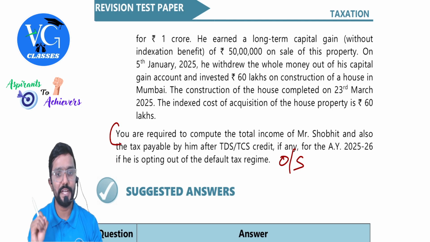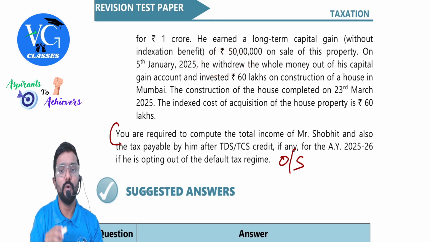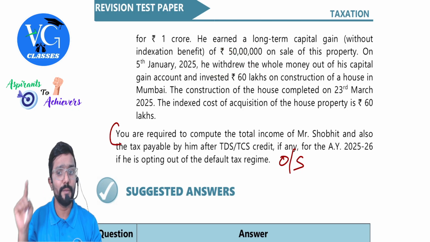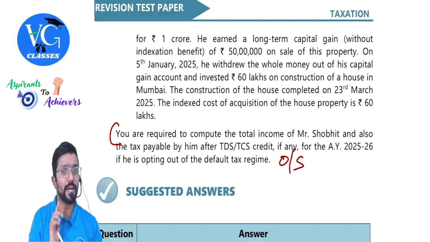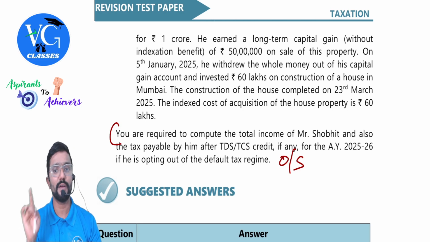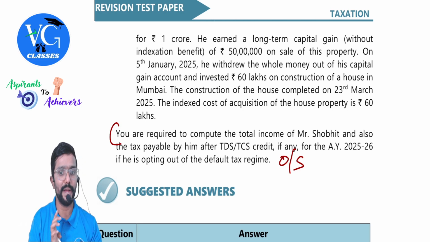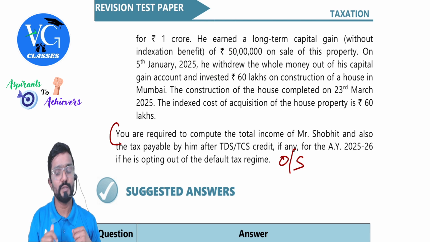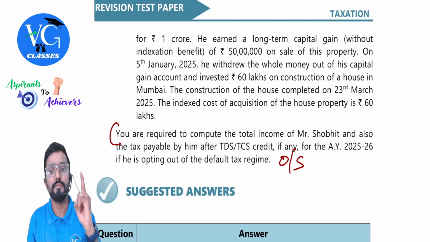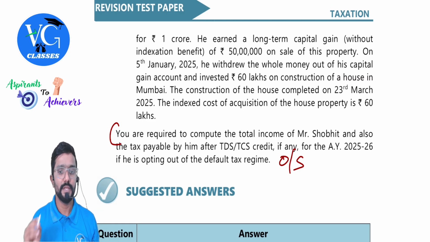On sale of this property, on 5th January 2025, he withdrew the whole of the money out of his capital gain account and invested 60 lakh on construction of the house in Mumbai. The construction of the house was completed on 23rd March 2025. The indexed cost of acquisition of this house property is 60 lakh.